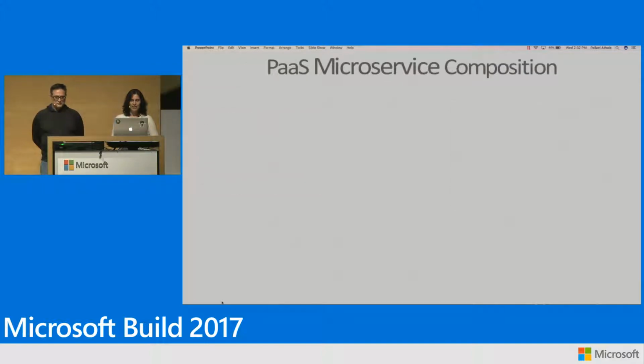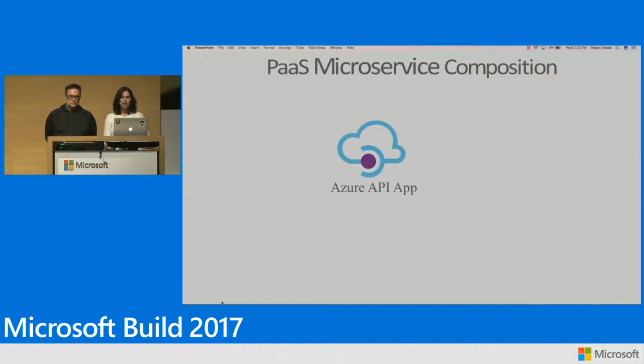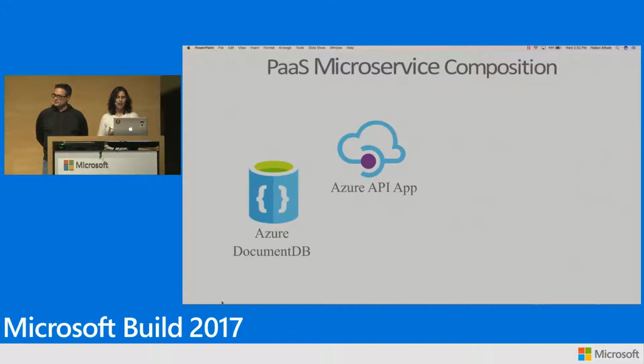Good question, Chris. So basically, we are thinking about splitting out that monolithic API that we have and building a microservice for one of the resources that's hosted in that monolithic API right now. So let's say we want to create an API for the vehicles resource. What are the PaaS offerings that we would need to build that up in Azure? The first thing, obviously, we'll need an API app to actually host our API. So we'll use the Azure App Service for that. We need some kind of a backing store, so we'll use Azure Document DB, or Cosmos DB now, for that.